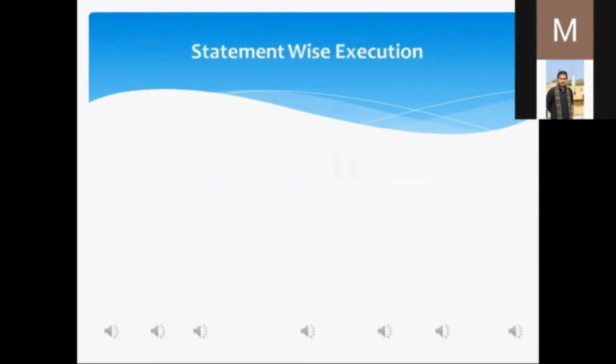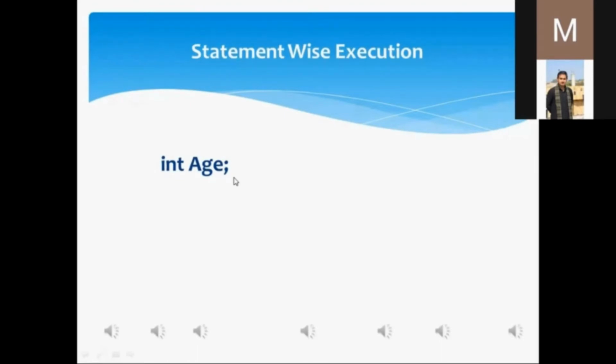The first statement is int age. Mr. Aftab, when this statement will be executed, what will happen? Sir, a memory location will be allocated. And the name of the memory location will be age, sir.